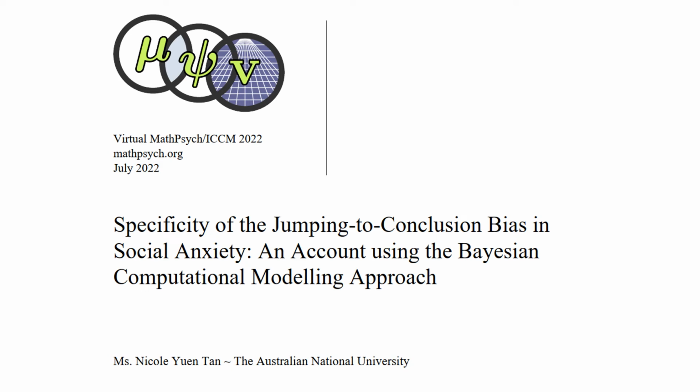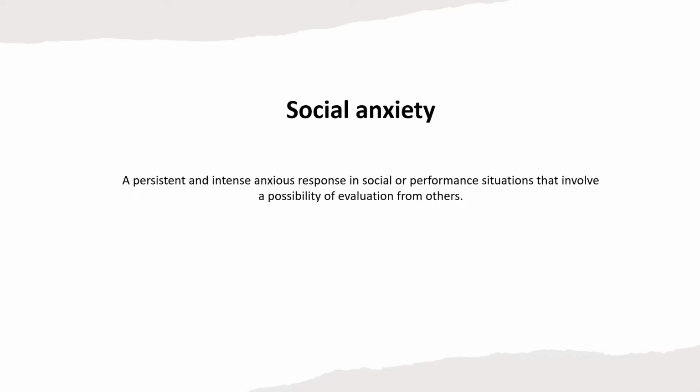This is a pre-recorded presentation for the 2022 meeting of the Society for Mathematical Psychology. Today, I'll be presenting my research on the specificity of the jumping to conclusion bias in social anxiety using the Bayesian computational modeling approach. The hallmark of social anxiety is a persistent and intense anxious response in social or performance situations that involve a possibility of evaluation from others.